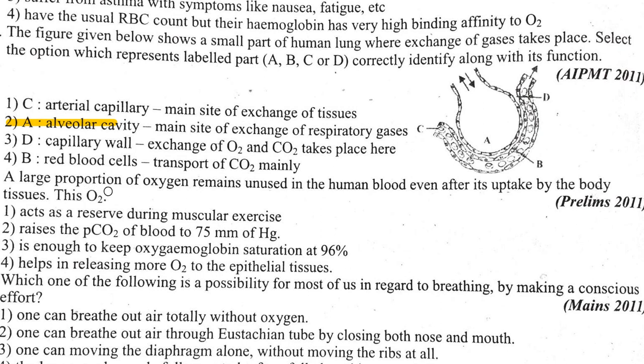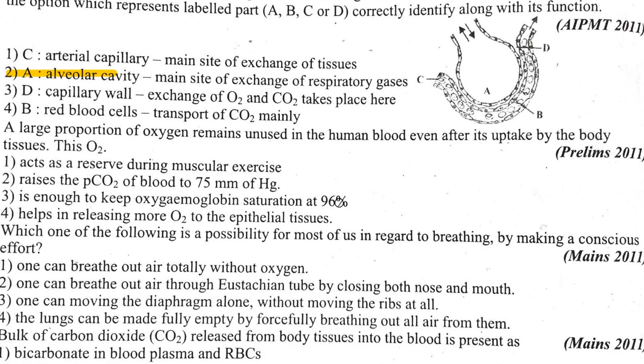A large proportion of oxygen remains unused in the human blood even after its uptake by the body tissues. Thus, O2 acts as a reserve. During muscular exercise, it raises the PCO2 of blood to 75. It's enough to keep oxyhemoglobin saturation at 96%, which helps in releasing more O2 to the tissues.